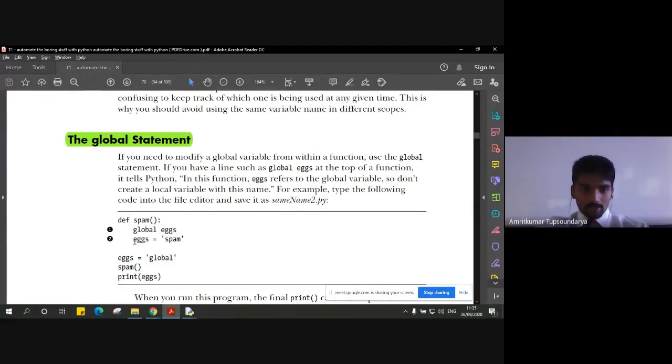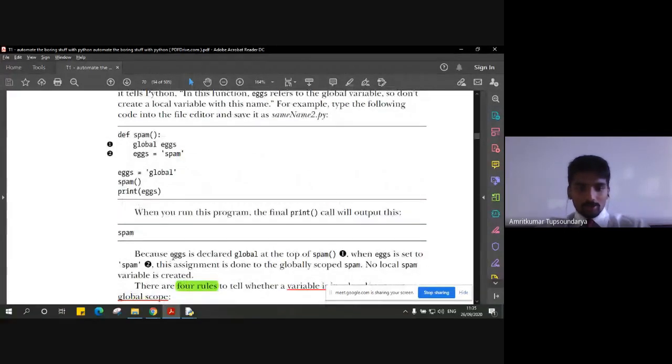Then we have a variable x which is assigned the value spam, a string called spam, just to indicate that it is from the spam function. Now we have another variable called x, which is assigned the value global, a string global. And now what we do is we call that function spam and print the value of x.